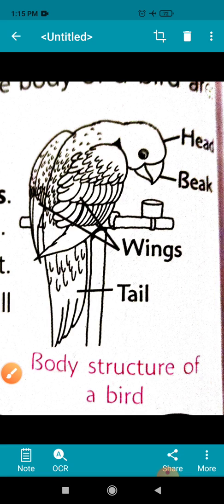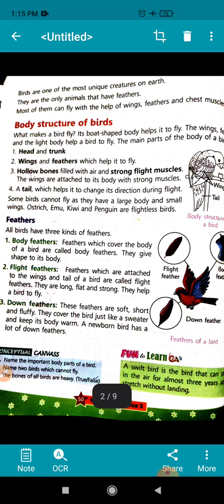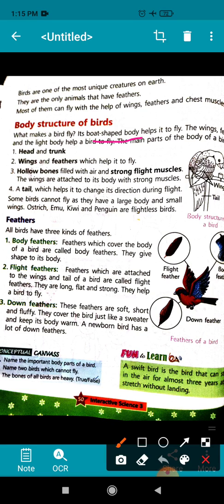Children, now the question is, what makes a bird fly? Children, the bird has a boat shaped body and the wings that help the bird to fly.